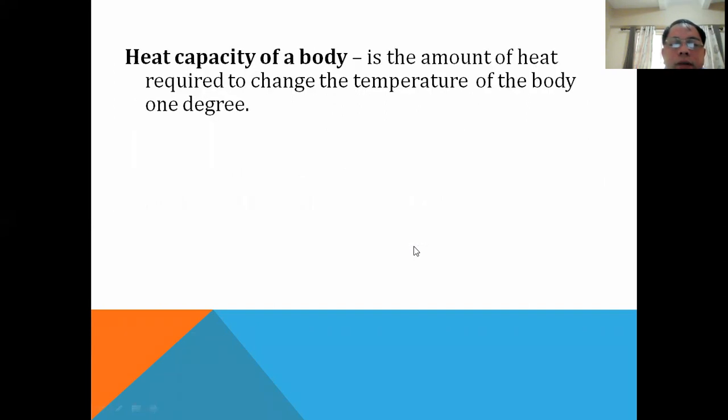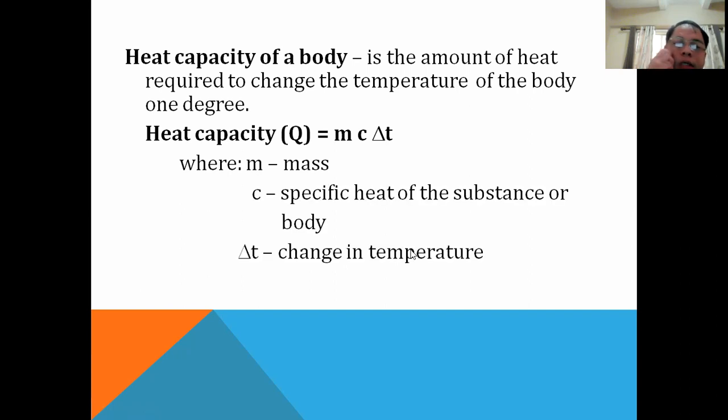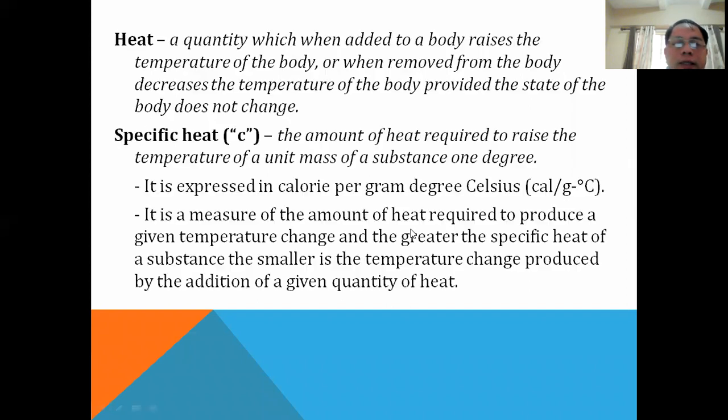Again, the measurement of heat can be taken by using this formula. Now, there's a value here symbolized by letter C, and letter C is our specific heat. In the previous slide, we described specific heat as the heat that you need to raise or lower the temperature of a substance. So if you want to heat a pot and raise its temperature by 1 degree Celsius higher, then you must know its specific heat.